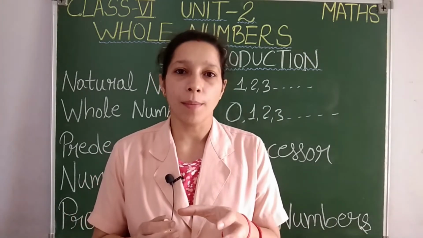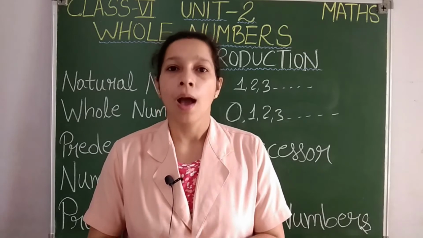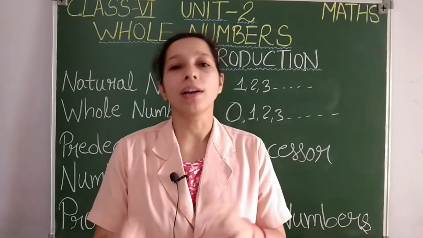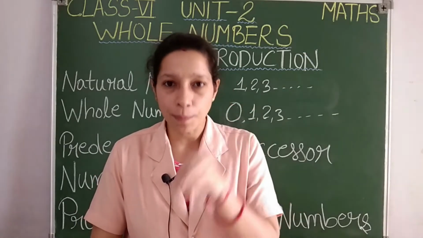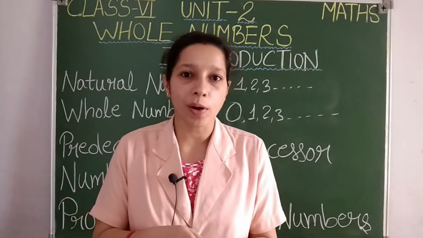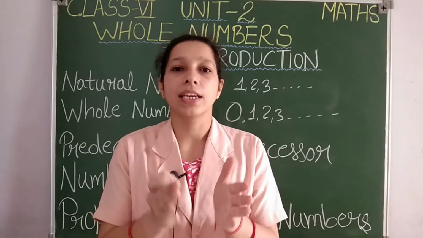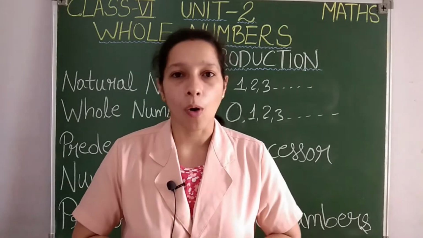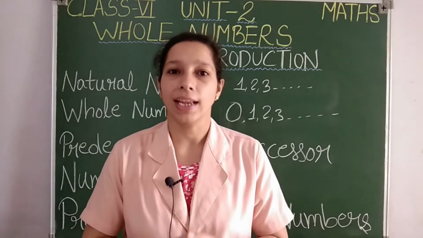All the natural numbers are whole numbers, but all the whole numbers are not natural numbers, except 0. All the whole numbers except 0 can also be called natural numbers, but 0 will be called only a whole number. I hope it is very clear to you.